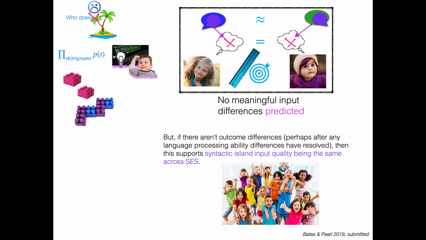So what we might do, if there aren't outcome differences, perhaps after any language processing ability differences have resolved, so maybe you test them when we think that their language processing ability has caught up, right? But then, irrespective of when we're doing this, if we find that there aren't outcome differences as predicted, then this supports the idea that syntactic island input quality is the same, or is developmentally equivalent across SES, right? So, this is why it's important to measure the outcome.